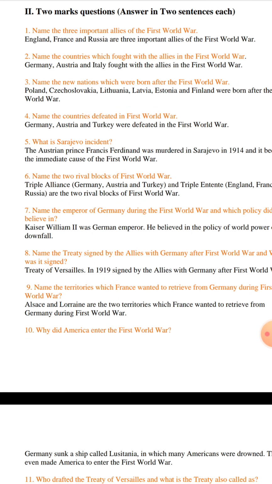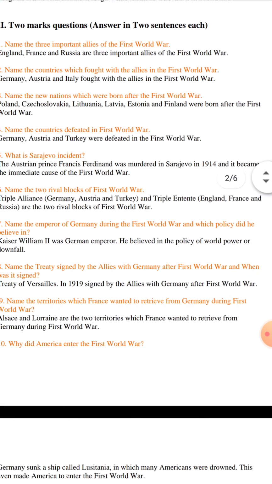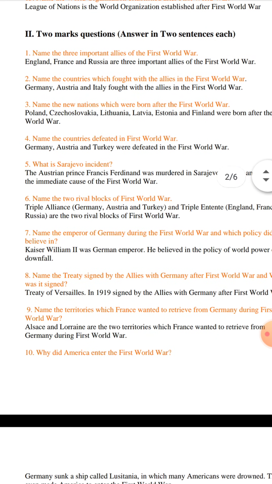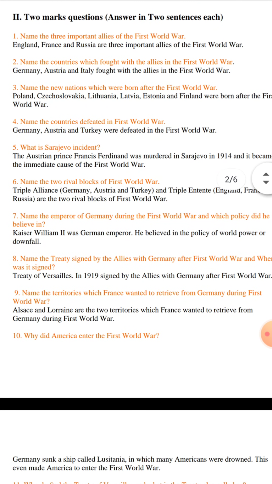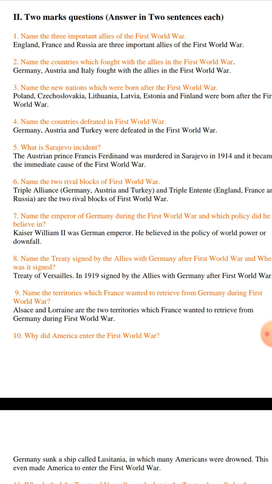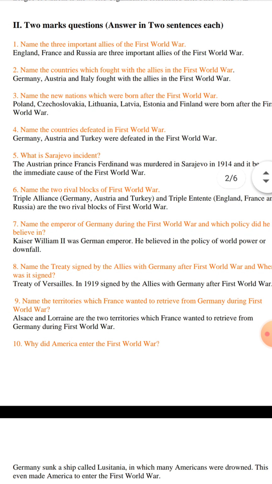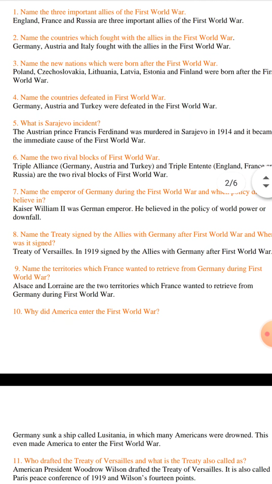Name the two rival blocs of the First World War. Triple Alliance: Germany, Austria and Turkey, and Triple Entente: England, France and Russia are the two rival blocs of the First World War. Name the Emperor of Germany during the First World War and which policy did he believe in? Kaiser William was the German emperor. He believed in the policy of world power or downfall.